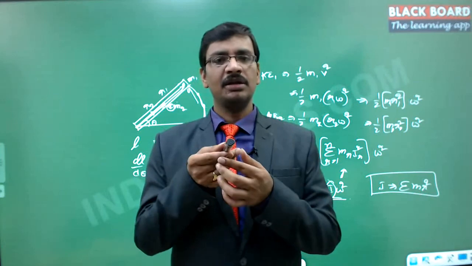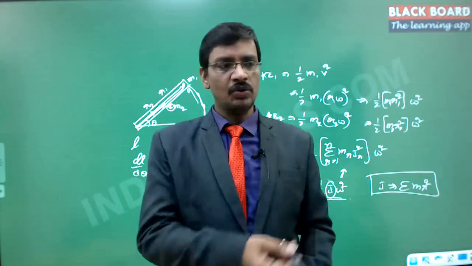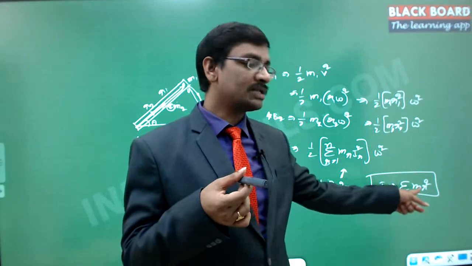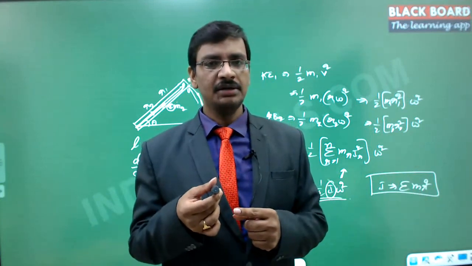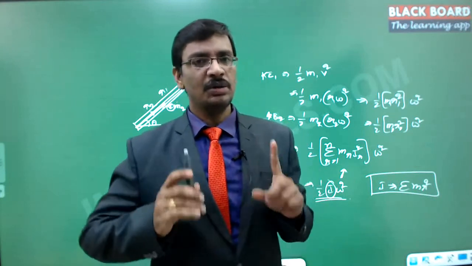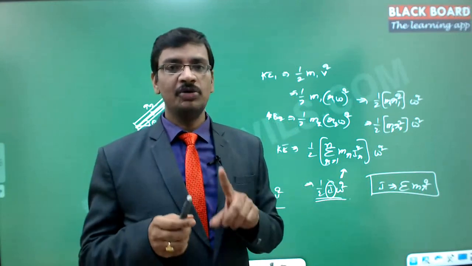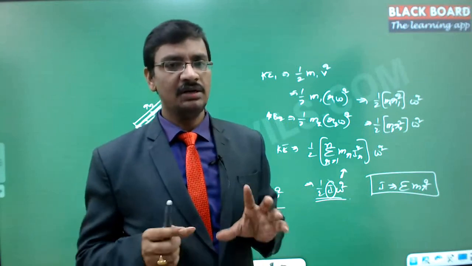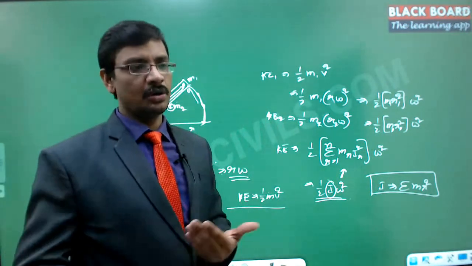The moment of inertia is dependent on the shape of this particular block as well. Suppose I take this particular pen and rotate it like this, then it will have its own moment of inertia. But the same pen, if I rotate it in this direction, will have a different moment of inertia, which is more, because sigma m r square, where r is the radial distance from the axis of rotation. Got it? If I rotate the same pen this way, it will have a different moment of inertia. So the moment of inertia concept comes only in rotational motion, and when it is rotated about a different axis, it will have a different magnitude. So this concept you need to understand. These are all the basics that are needed, so we will jump into the topic tomorrow.